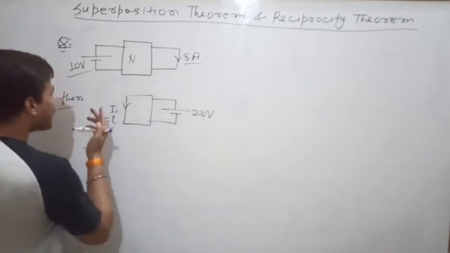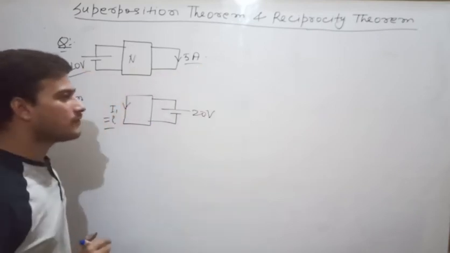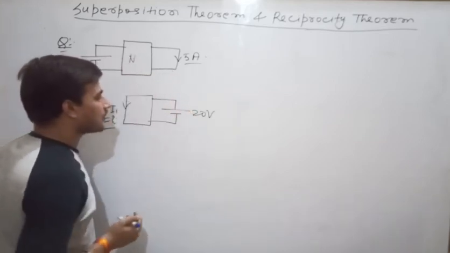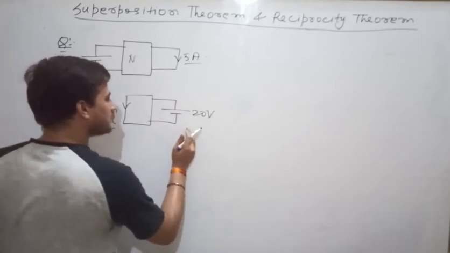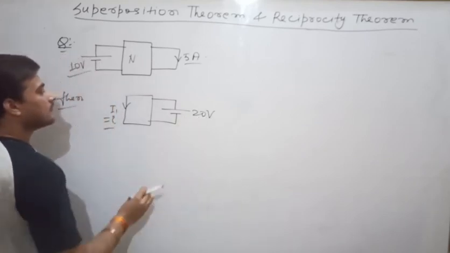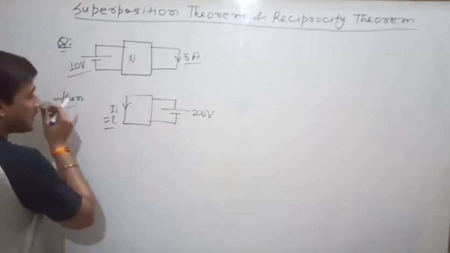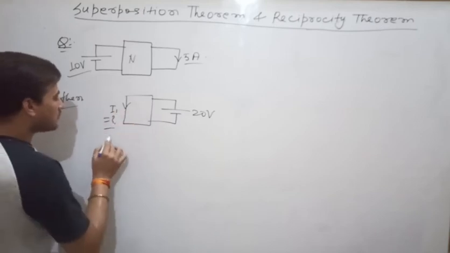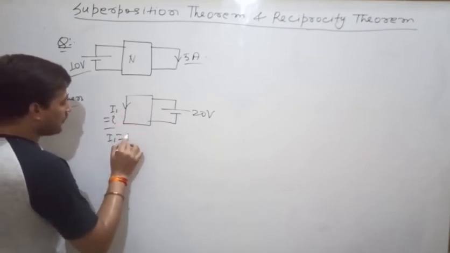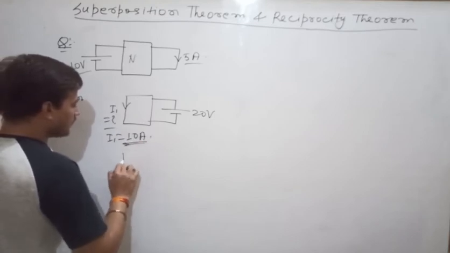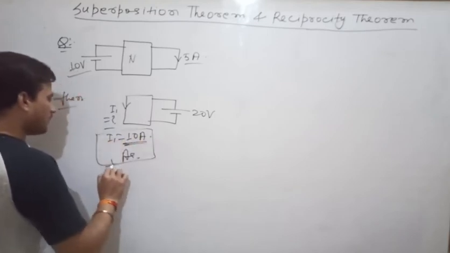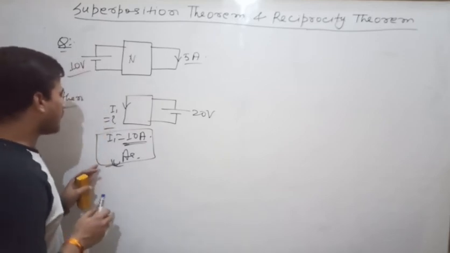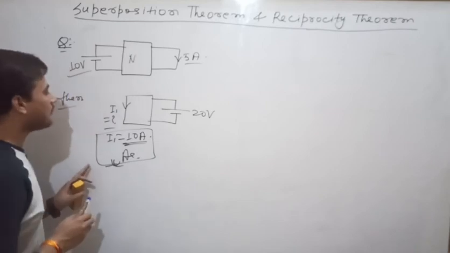Now what are you doing? You are interchanging the position of excitation and response. So now excitation has been shifted here, and the value of excitation here is 20 volt. That means it has been multiplied by 2. So current will also be multiplied by 2. So 10 ampere will be the correct answer. Clear? Next,